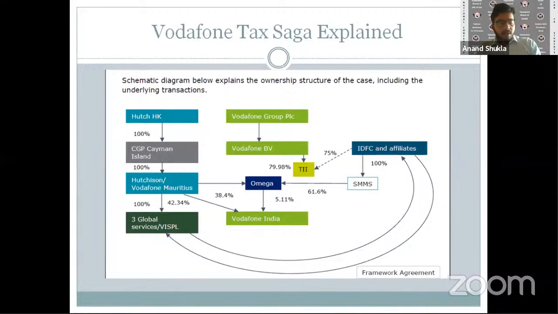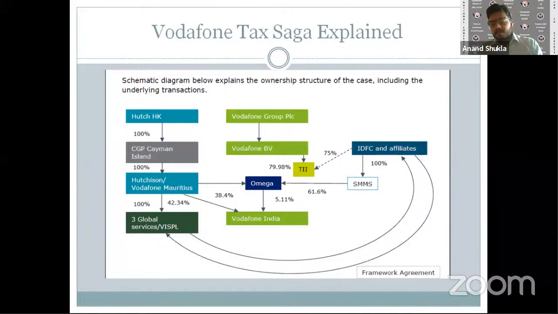These two companies were based in the Cayman Islands. And one fine day, they decided to sell off their shareholding to a Dutch company, which was Vodafone. Now, these shares were not held by any Indian company. Since this transaction was undertaken, they did not pay any tax to the Indian tax authorities. But the tax authorities came into the picture and said that we do need our fair share of tax revenue.